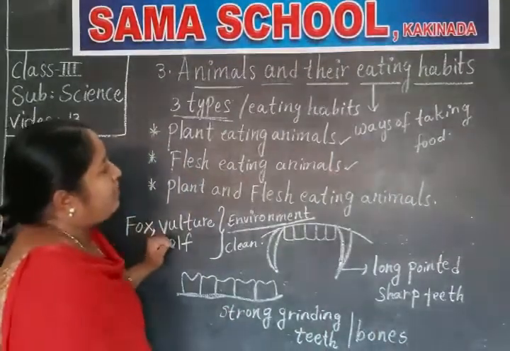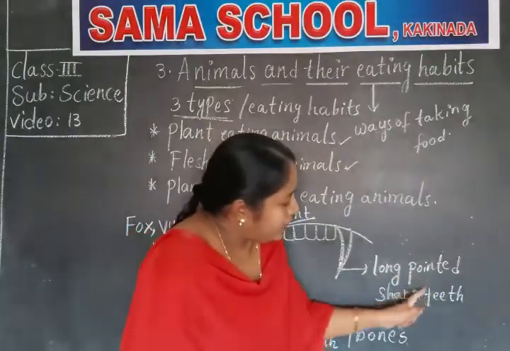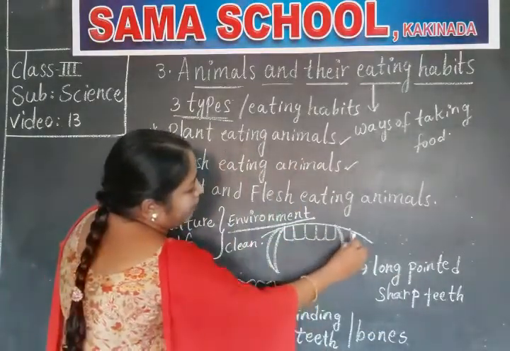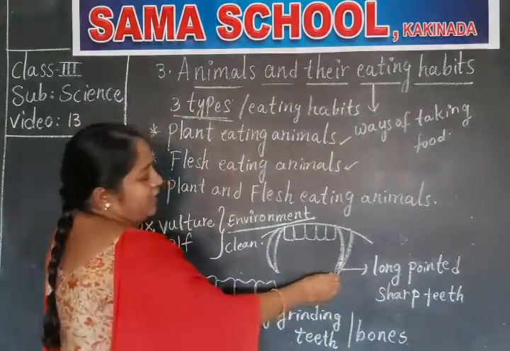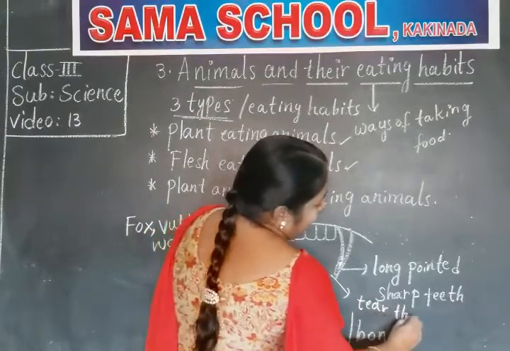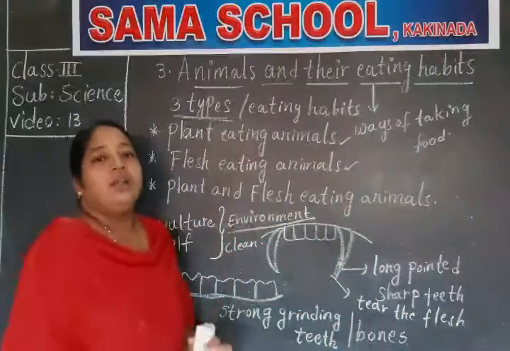What type of teeth do flesh-eating animals have? They have long pointed sharp teeth. With the help of these teeth, they tear the flesh. Tear means to cut the flesh or meat.